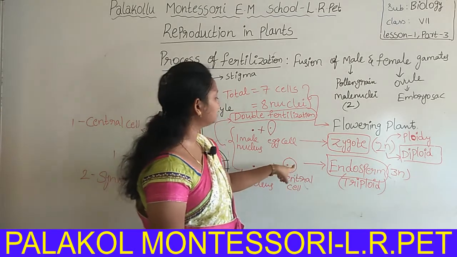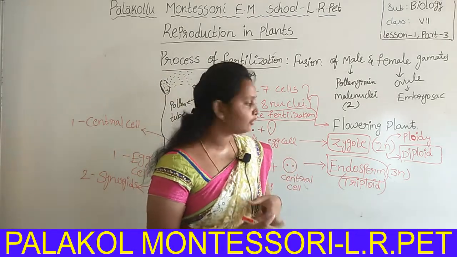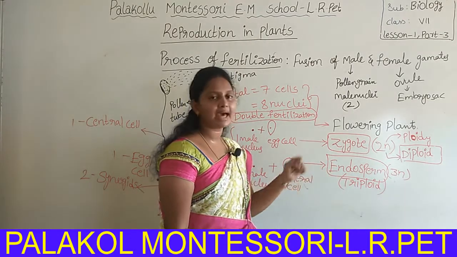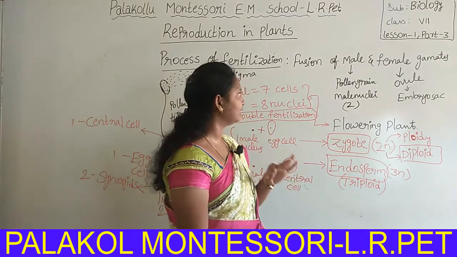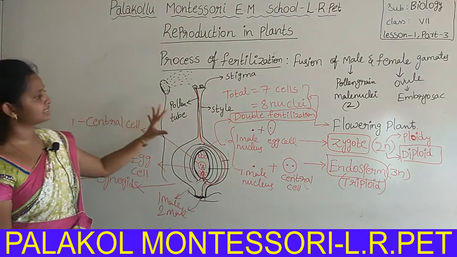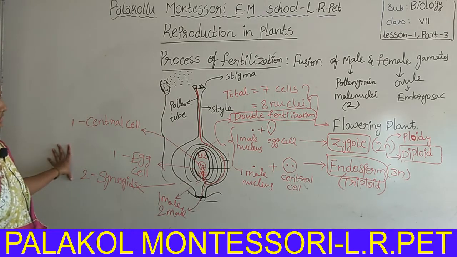So 1, 2, 3, overall three nuclei fuse together to form a single endosperm. So the endosperm has the 3n condition. This is the process of fertilization.